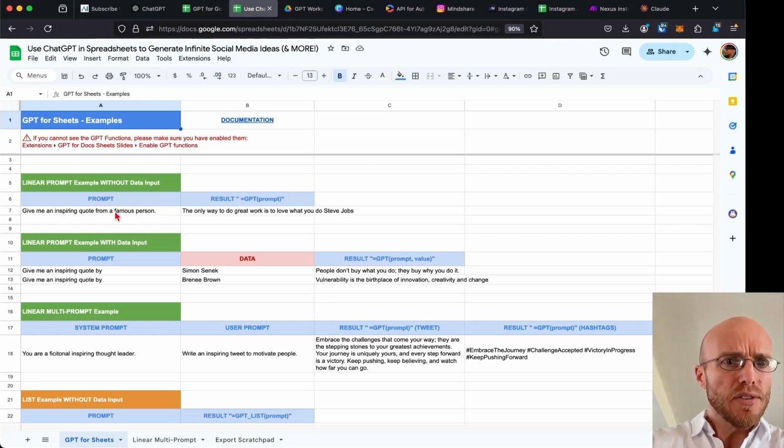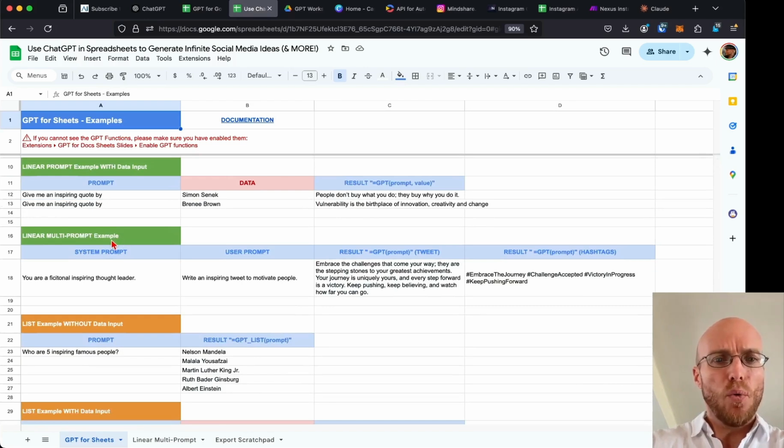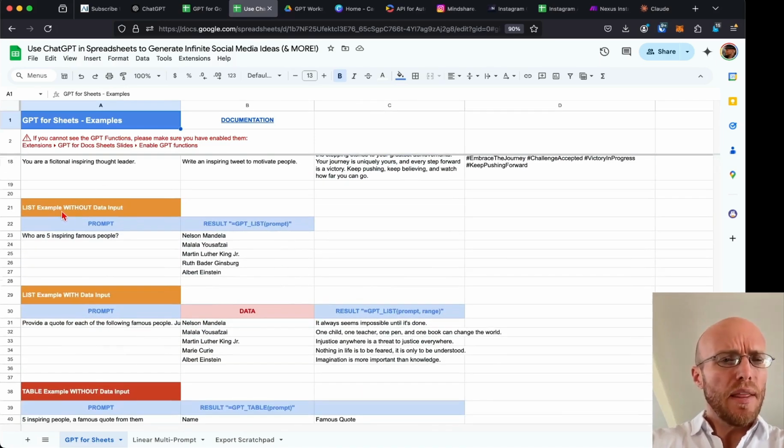Okay, great. So let's just talk about what we've got here first. The green ones are linear prompts. They literally just go straight across. And there's three of them: without data input, with data input, and a multi-prompt linear. Now the next ones with the orange are lists without data input, and list with data input.